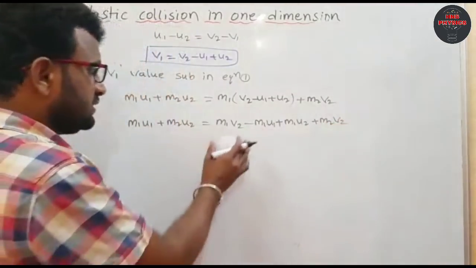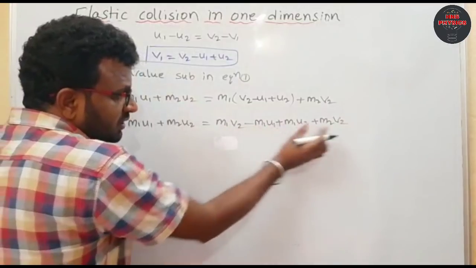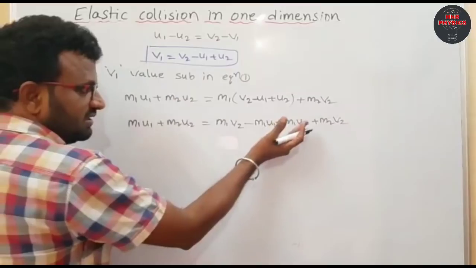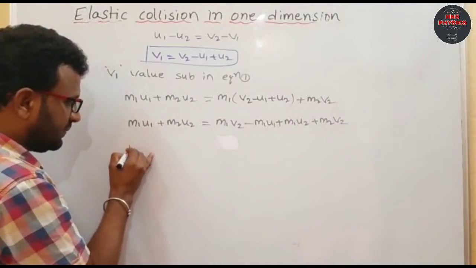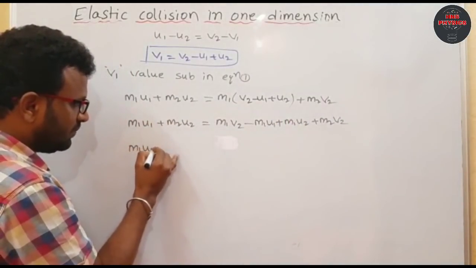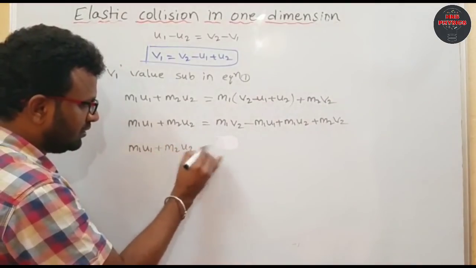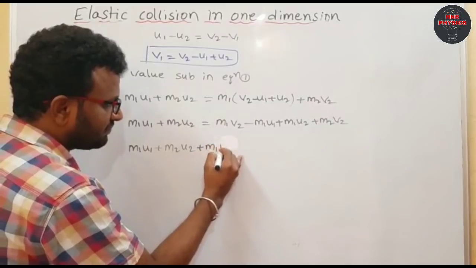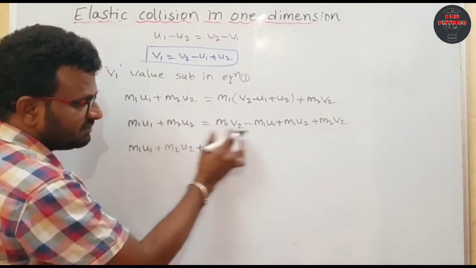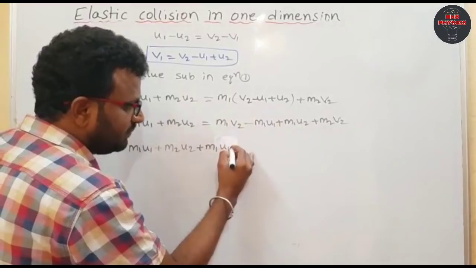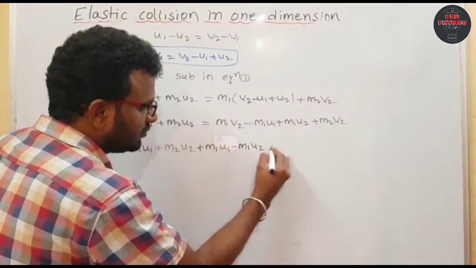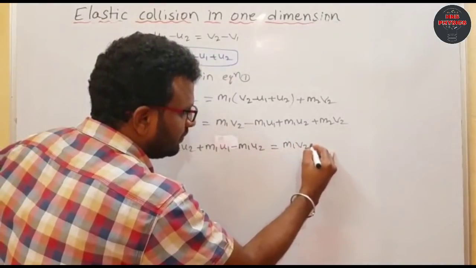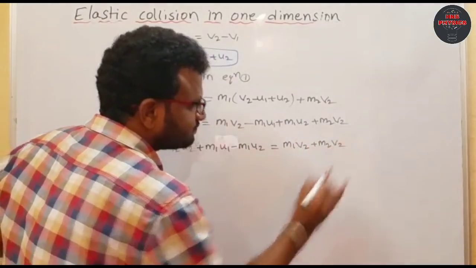From here, the v2 terms you keep on the right side only, but these two terms you can take to the left side. So m1 u1 plus m2 u2, and these two terms on the left side: plus m1 u1, which becomes positive when taken to the left, and m1 u2 becomes negative, equals m1 v2 plus m2 v2, right?